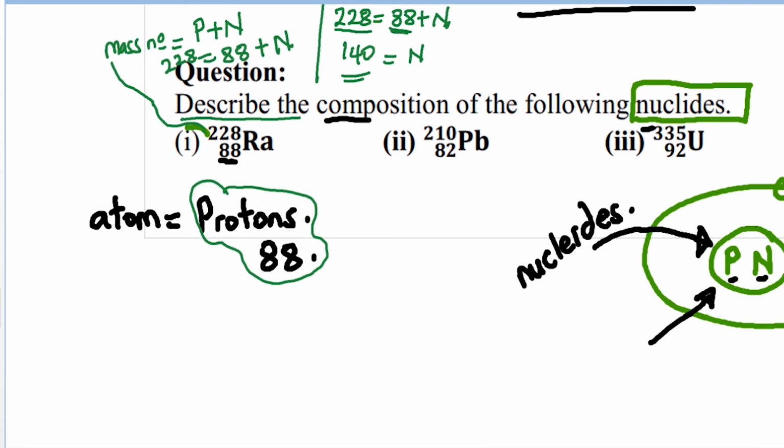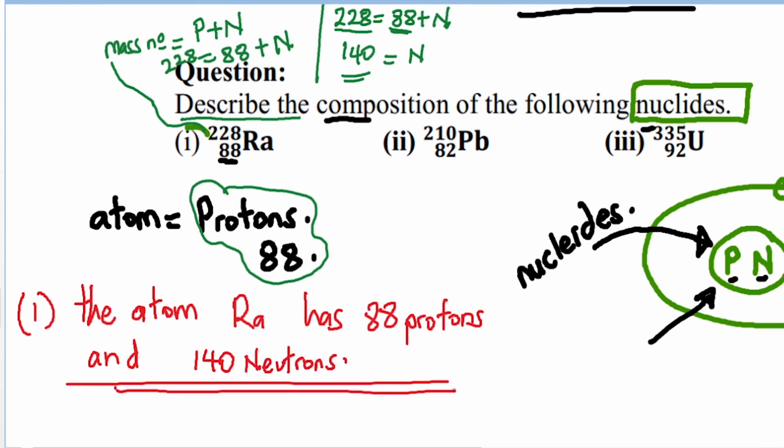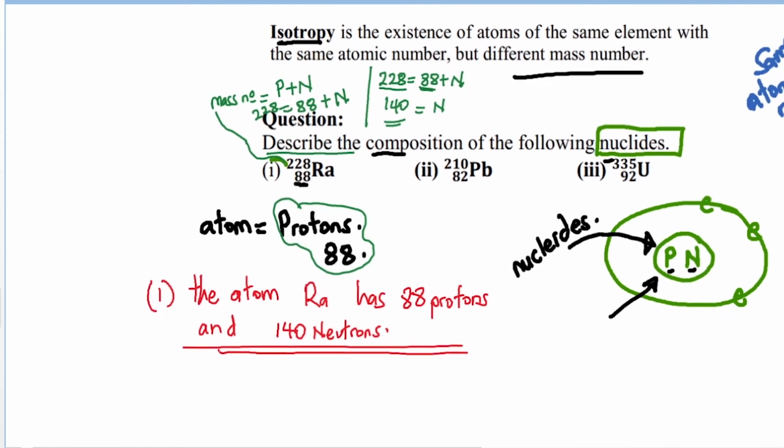So after getting 140, remember the question says describe the composition of the following nuclides. So the composition here, we shall simply say that for Roman 1, the atom has 88 protons and 140 neutrons. As simple as that. So that's how these questions want you to answer them.